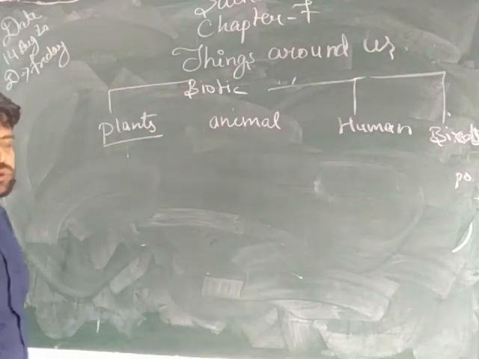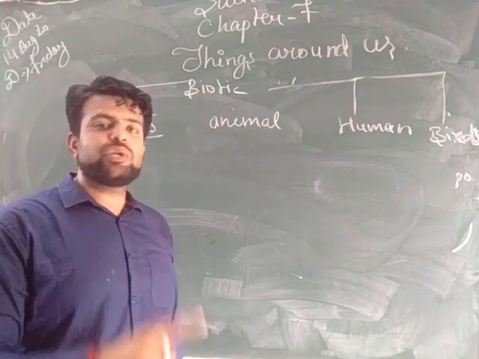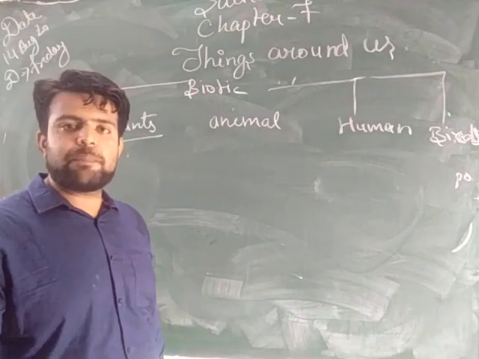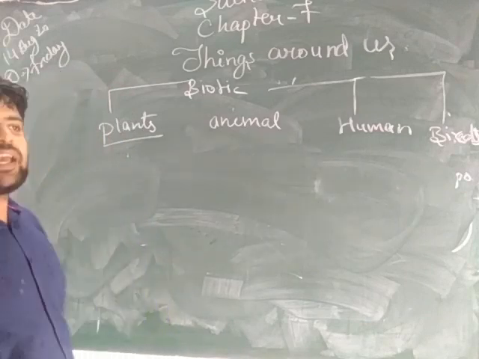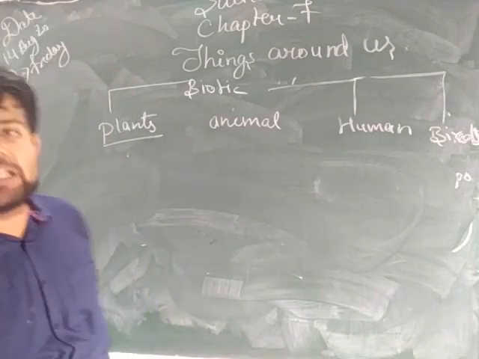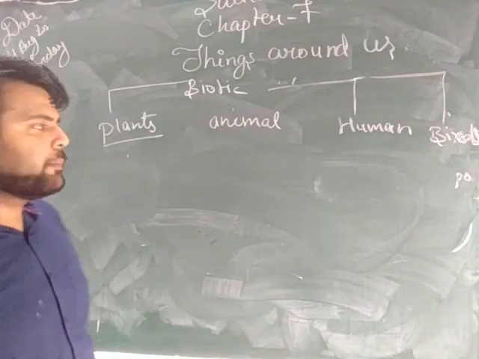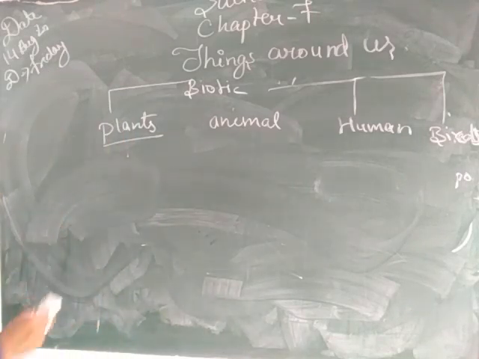to reproduce. So what is the main point? How does the animal help the plant? Animals help the plant to reproduce, or we can say animals help the plant to multiply. Okay. Next.